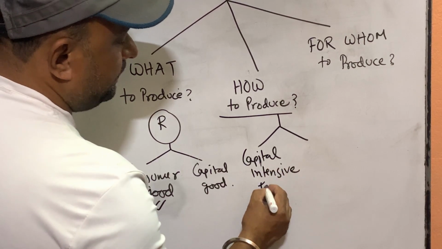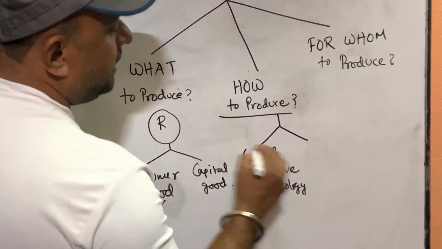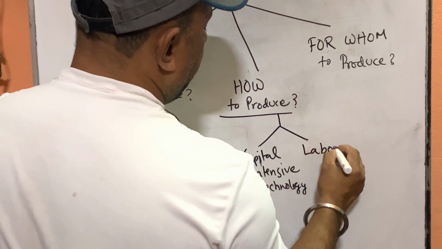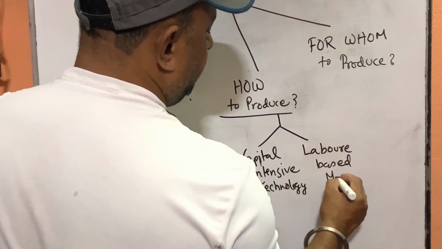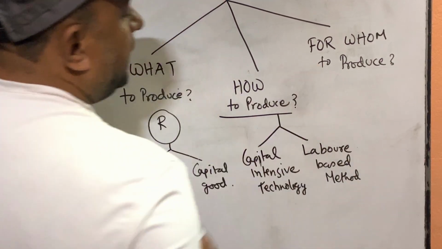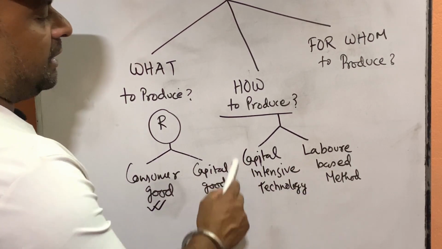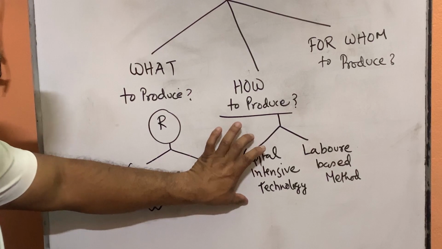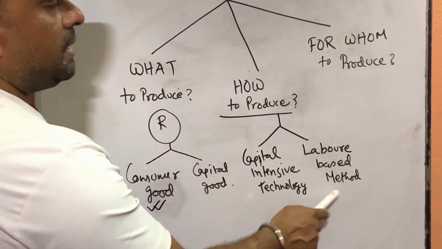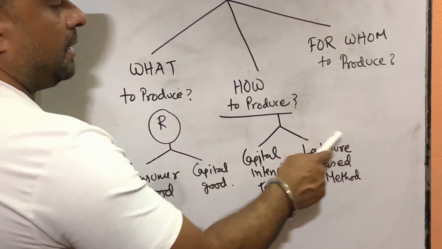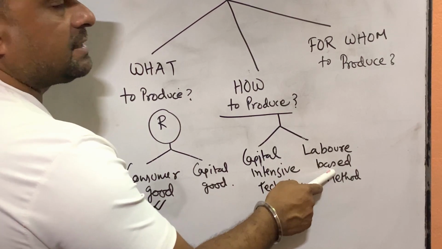Capital intensive technique. Another is labor intensive technique. These are the two methods of production, capital based method and labor based method. Capital based method means most of the production will be done by capital based technology, that is machine based technology. And in labor based, what happens? The production is mainly done by using manual labor. Very few machines are used, in most cases labor is used.